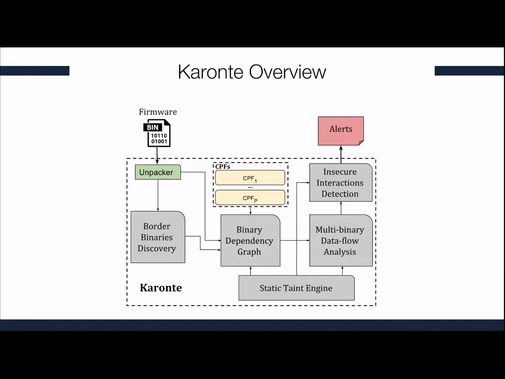KARONTE takes a packed firmware, unpacks it, finds the border binaries in the firmware, and then builds the binary dependency graph. The binary dependency graph, as we will see, is built with a set of modules that we call CPF, or Communication Paradigm Finders. And then it is used by the multi-binary data flow analysis module and the insecure interaction detection module in order to find vulnerabilities and generate alerts.